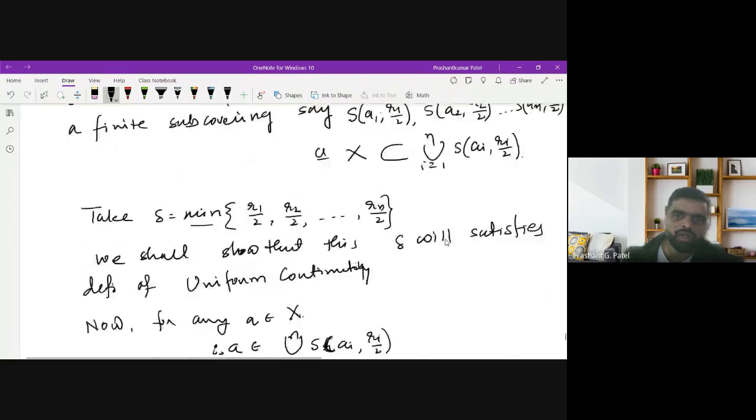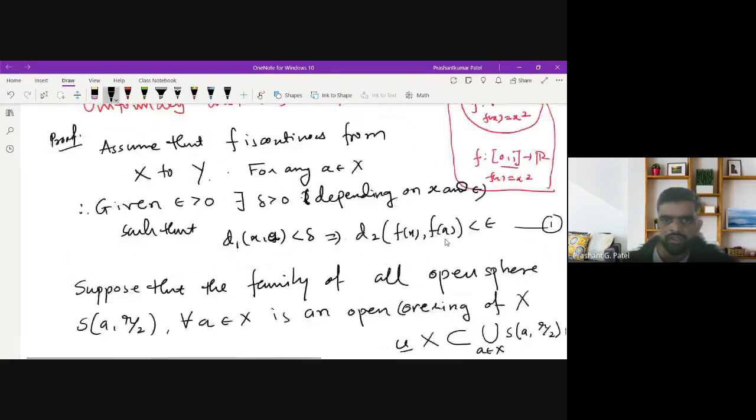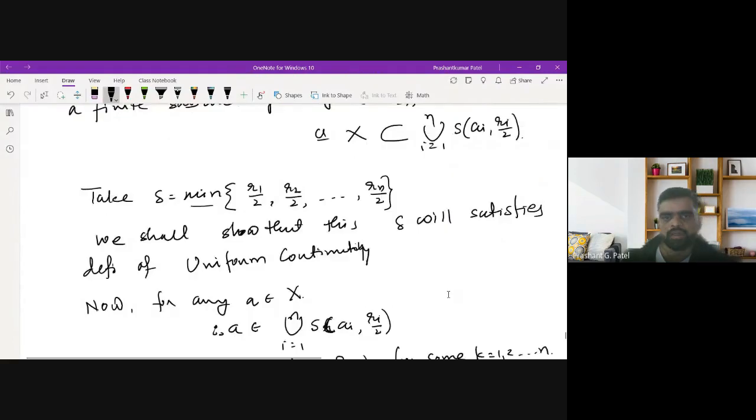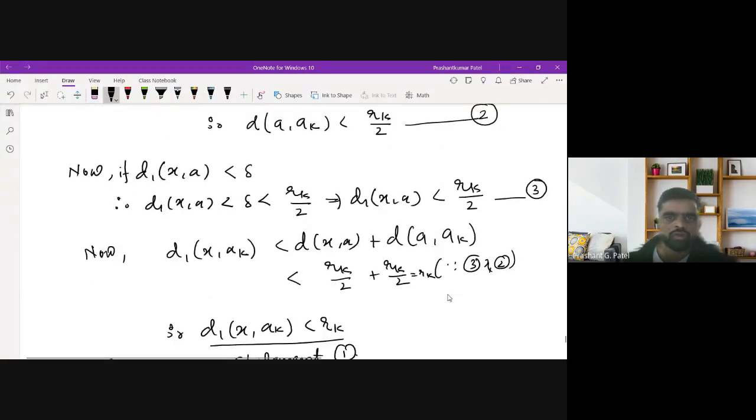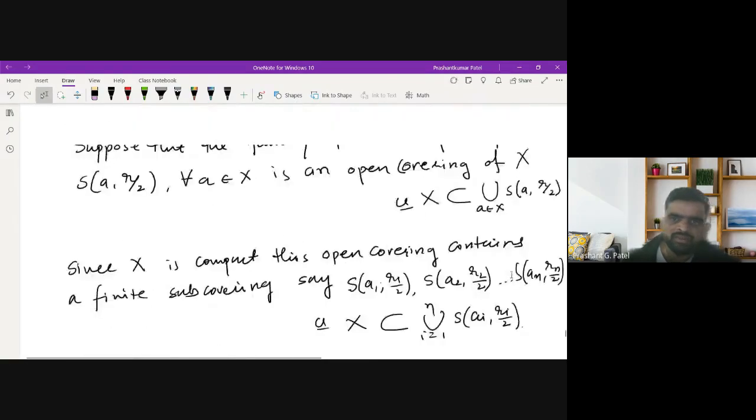Statement 1 is true for any a belonging to X, so in particular it is true for ak also, because the distance between x and ak is less than rk. So I can say it is epsilon/2, just adjusting the epsilon here.